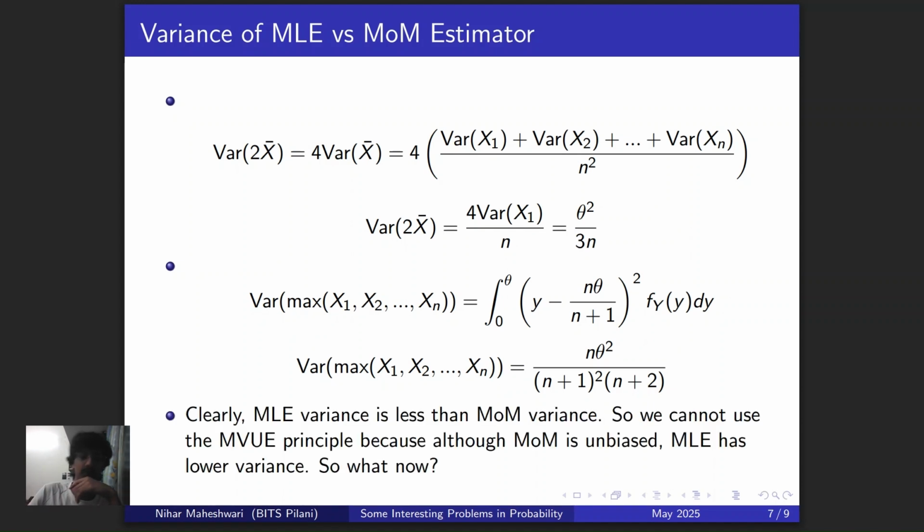All right, cool. So now here's the thing. You cannot apply the MVUE principle because the MLE is biased but it has lesser variance, whereas the MOM is unbiased and it has more variance. So you will have to trade off biasedness for variance. And there is no clear cut way to do that. It's not like you always have to prioritize bias over variance or vice versa.